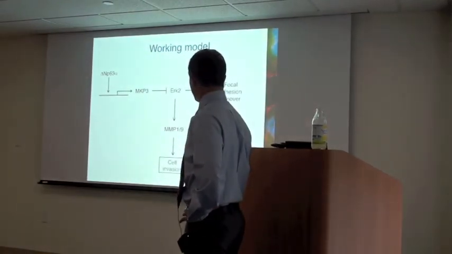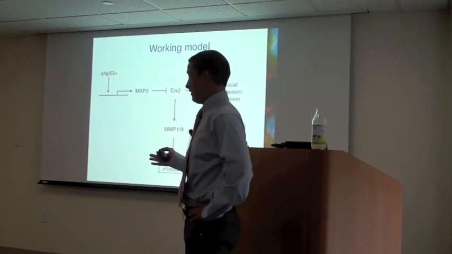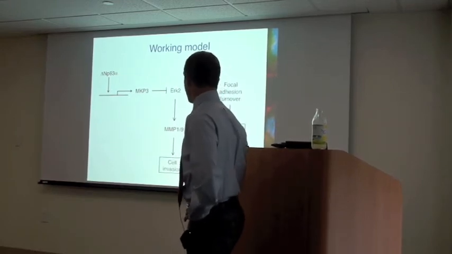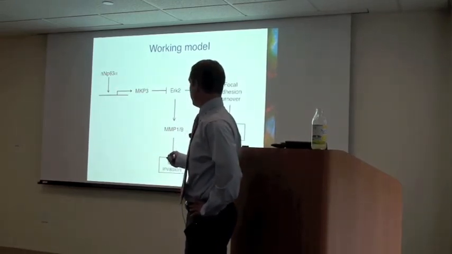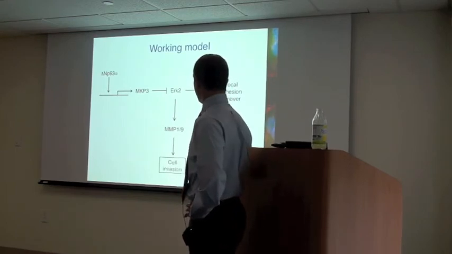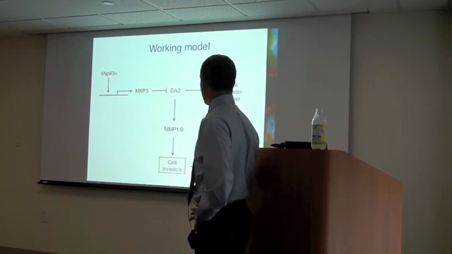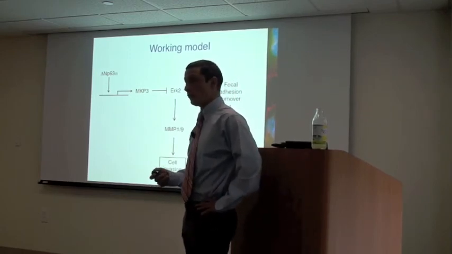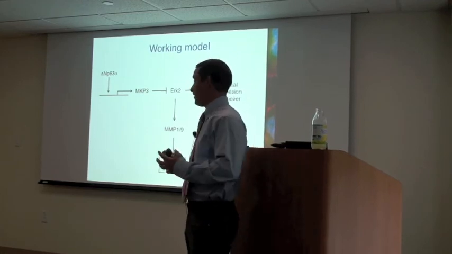So that leads us to our working model in which delta MP63 alpha upregulates MKP3 to exert negative regulation on ERK2, therefore inhibiting cell migration and invasion. But upon cancer progression, P63 levels decrease, causing a decrease in MKP3 expression, leading to an increase in ERK2 activity, which drives focal adhesion turnover, matrix metalloprotease 1 and 9 expression, increased cell migration, increased cell invasion, which then ultimately lead to metastasis.